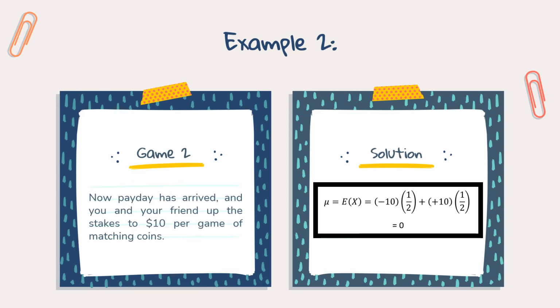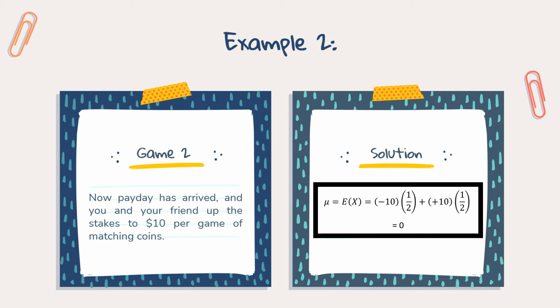Example 2, Game 2. Now payday has arrived, and you and your friend up the stakes to $10 per game of matching coins. The new stakes can be thought of as a function of the old in the sense that if X represents winnings per game when you were playing for $1, then 10X represents your winnings per game when you play for $10.